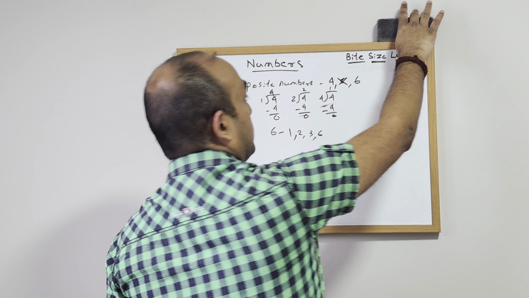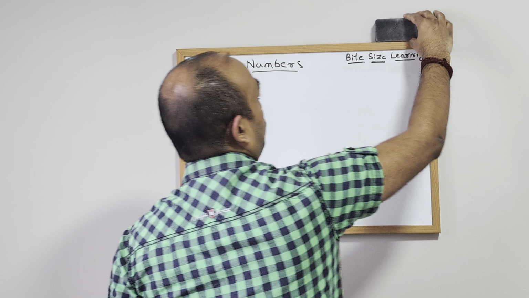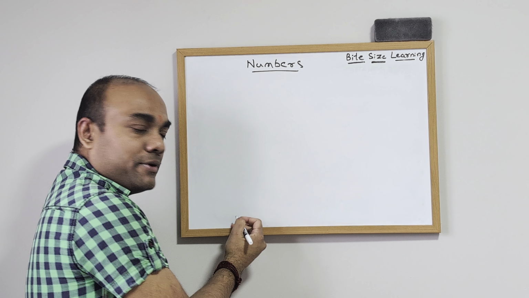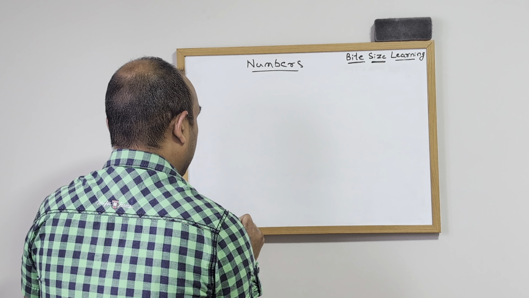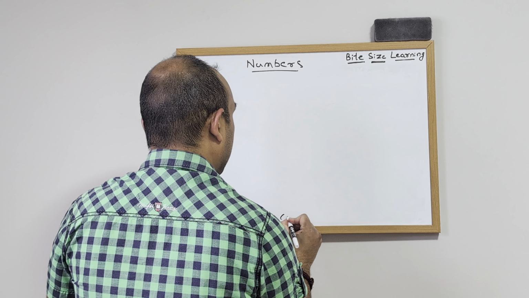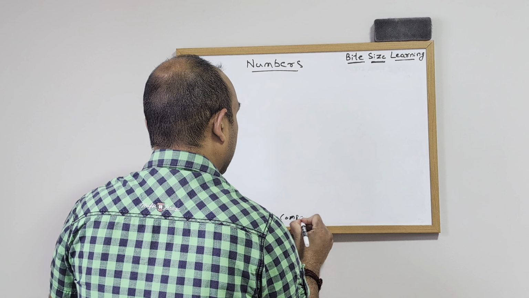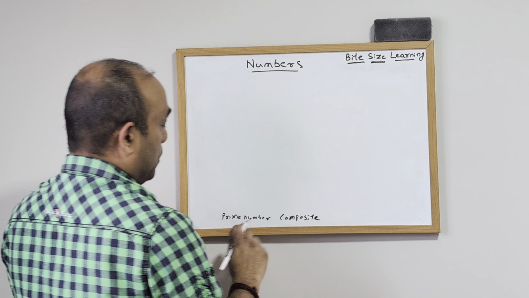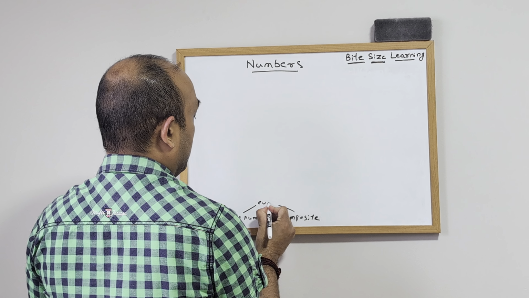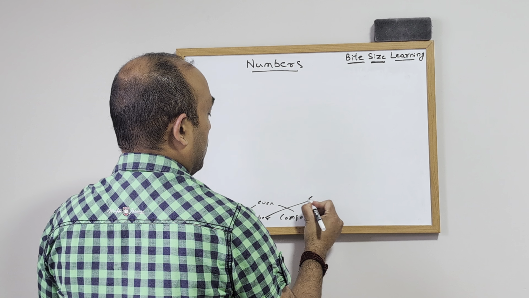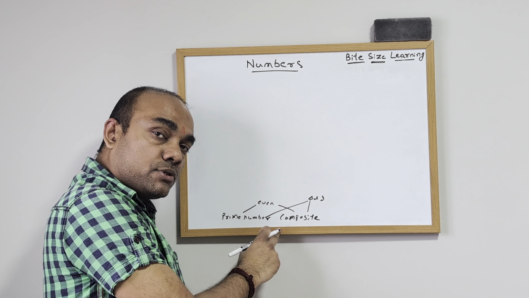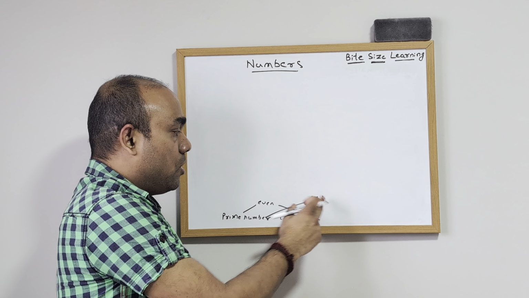Let's say we want to represent this in a graph, right? So how do you actually represent all these numbers in a graph? We'll start with prime numbers and composite numbers at the bottom, right? So prime numbers and composite numbers can be either even or odd.